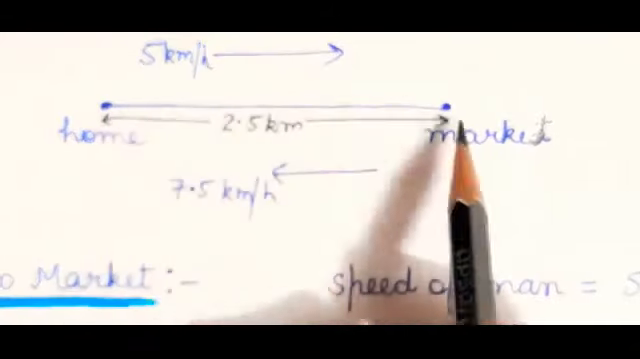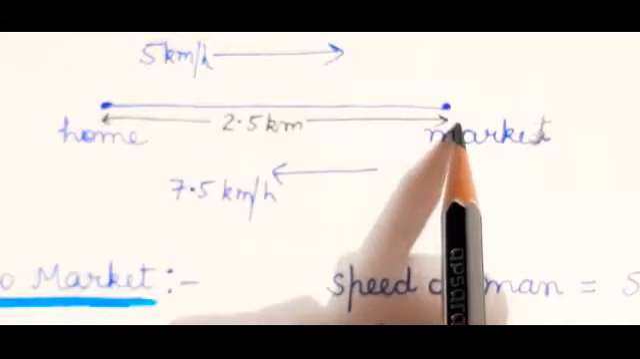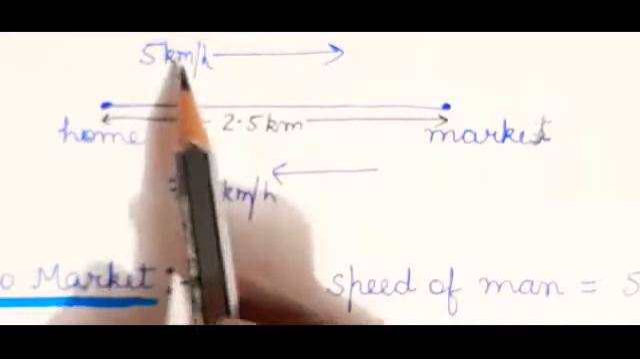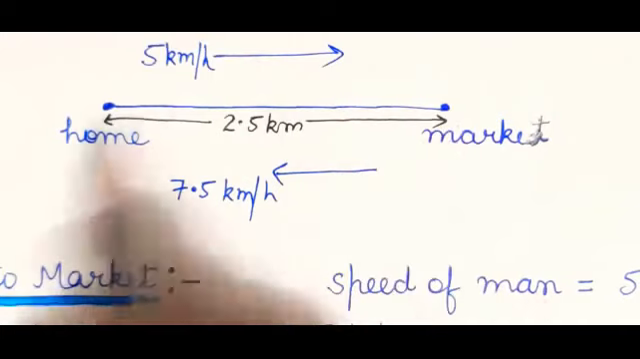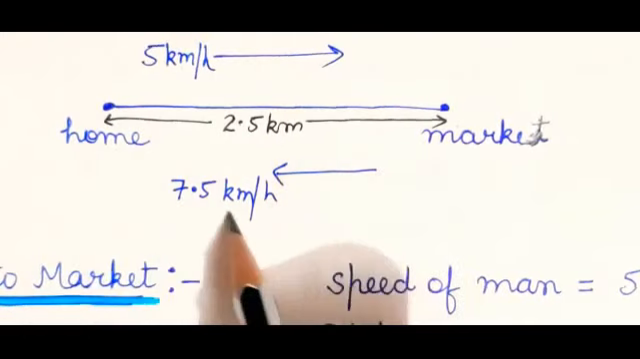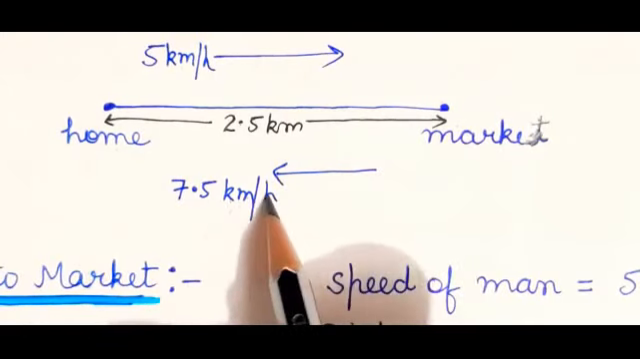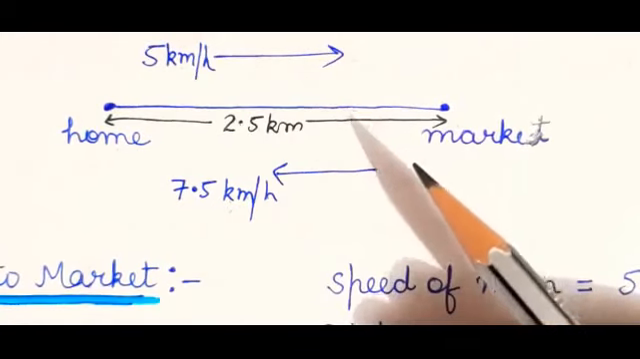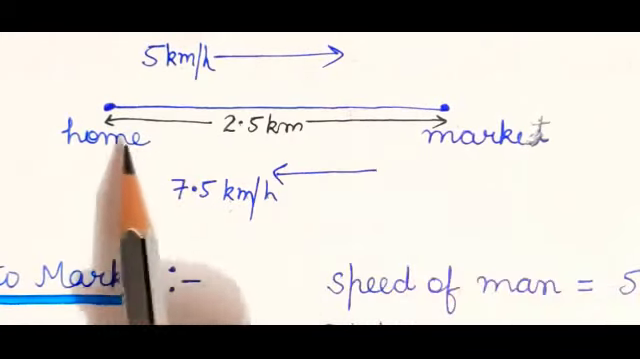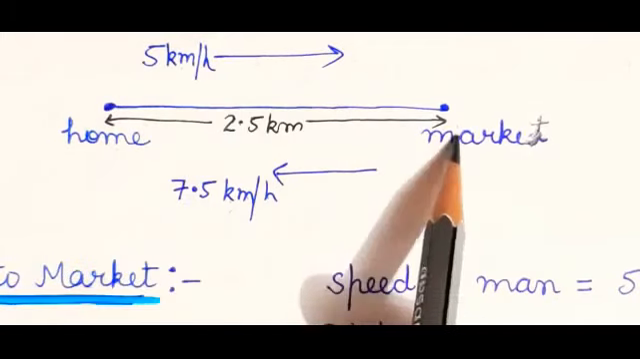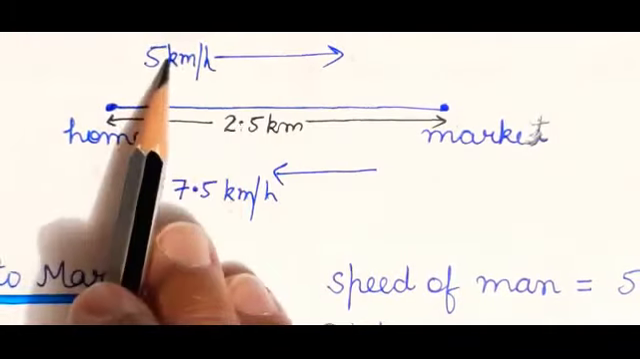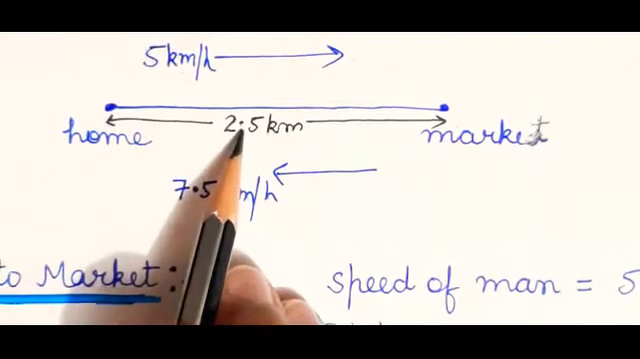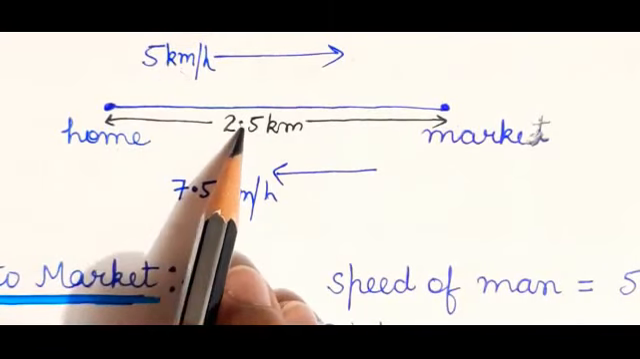Now when he is walking from home to market, what is the average speed? What is the speed of the man? That is 5 km per hour. Now after reaching the market, he turns back to home. So what is the speed? 7.5 km per hour. So now you need to calculate the average speed. When he walks from home to market, the distance is given 2.5 km and the speed is given. Right? Two things are given. You can calculate the third thing, that is time.